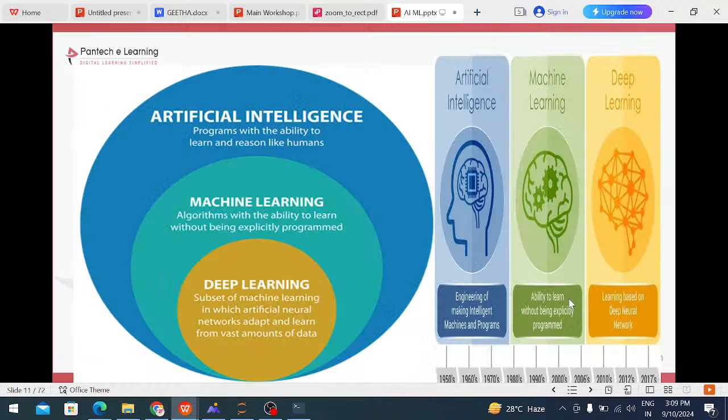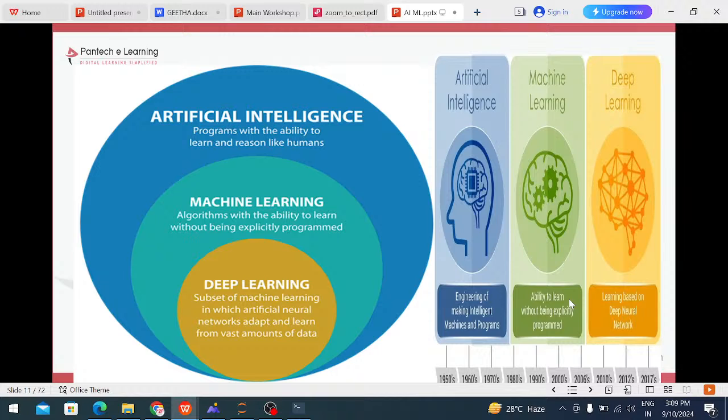Machine learning is a subpart of artificial intelligence, and deep learning is a subpart of machine learning. In artificial intelligence, we mostly use facial expression recognition. For example, based on the face expression, you can identify whether the person is in a happy mood or sad mood or anything. We recognize that using artificial intelligence.